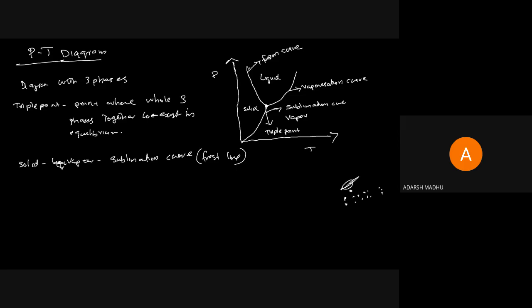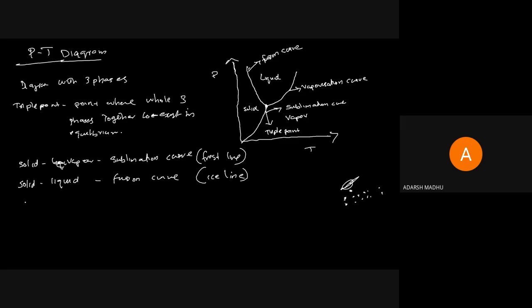So when those particular points join to form a line, that line is known as the sublimation curve. Okay, that is how each curve is formed. Frost line. And the second one is solid to liquid. Solid to liquid we can call a fusion curve, or we can call it the ice line. The line obtained by joining the points where solid-liquid transfer takes place is called the frost line, ice line, or fusion curve.